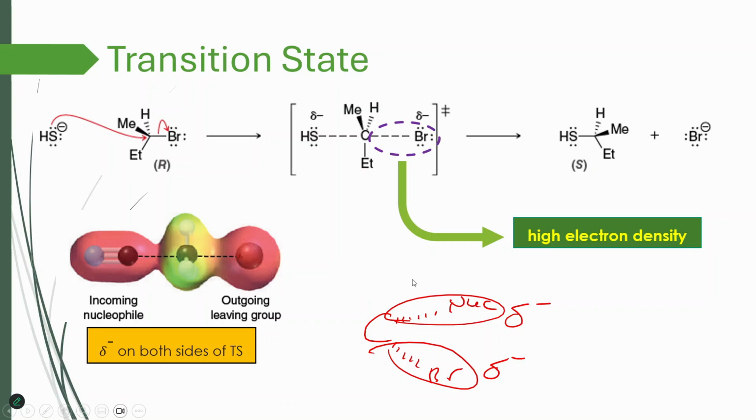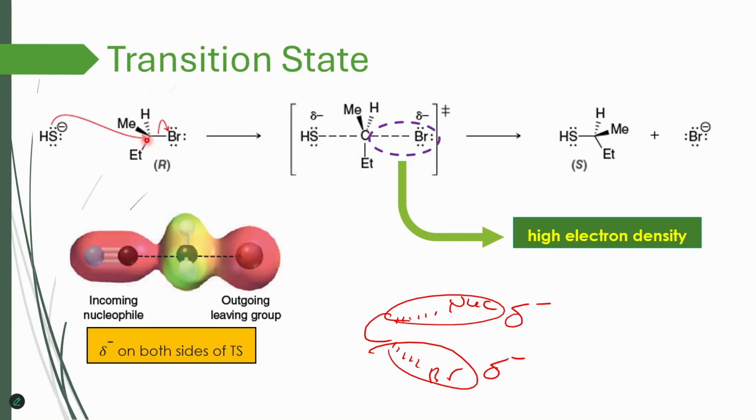So basically what happens here is that observed stereochemical outcome here is the inversion of configuration. We had R in the beginning and then now it is S. So this is consistent with concerted mechanism. Nucleophile attacks with simultaneous loss of leaving group. Because if we had otherwise, leaving group leaves first and then nucleophile attacks later, we wouldn't have this kind of transition state. We wouldn't have a need for back attack only, right? So that's another crucial piece of evidence that supports the concerted mechanism that we have proposed.